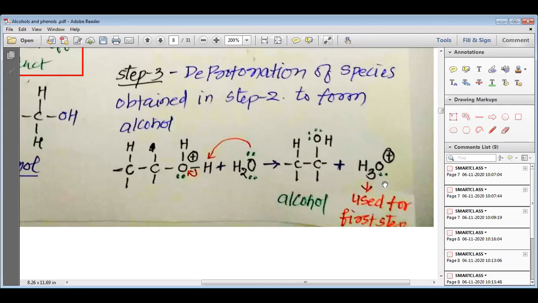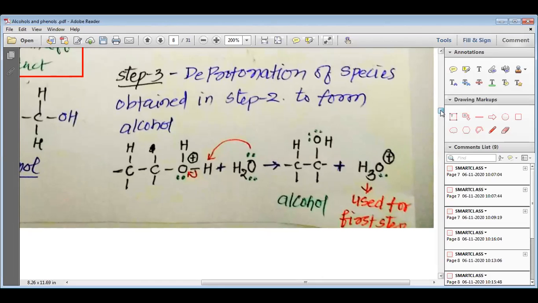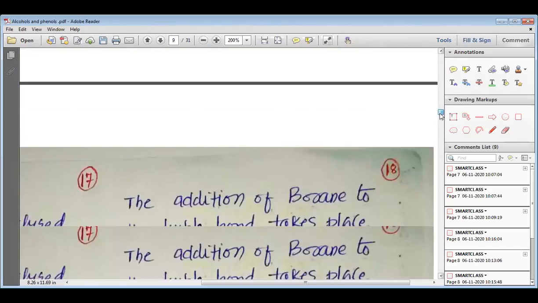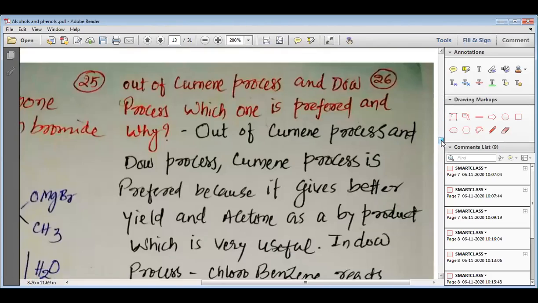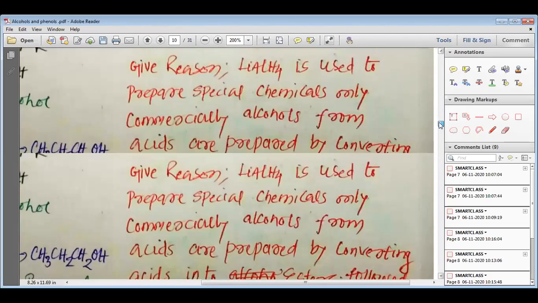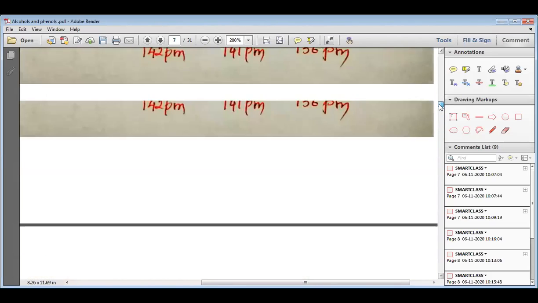The hydronium ion produced over here is used again back in the first step. You can see that in the first step itself, we have used the hydronium ion.